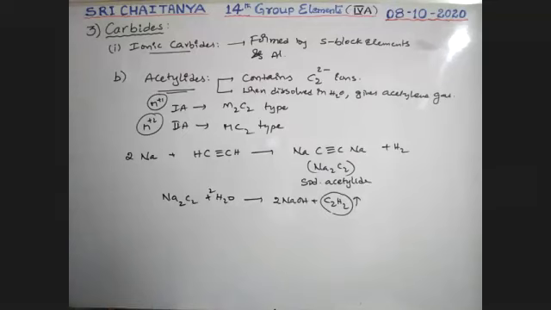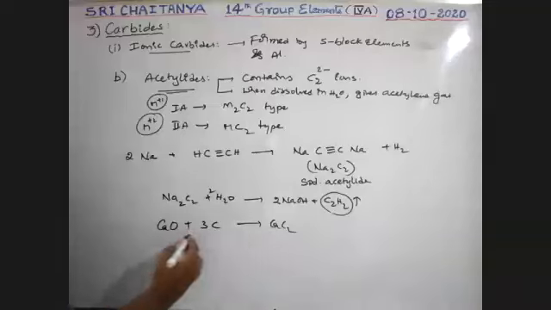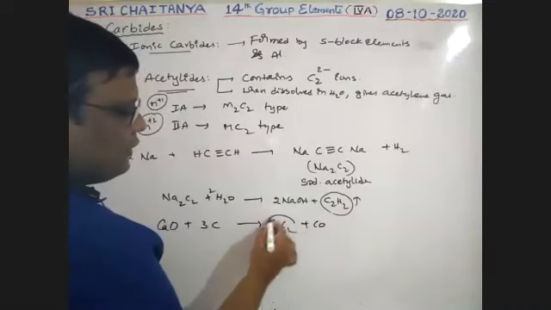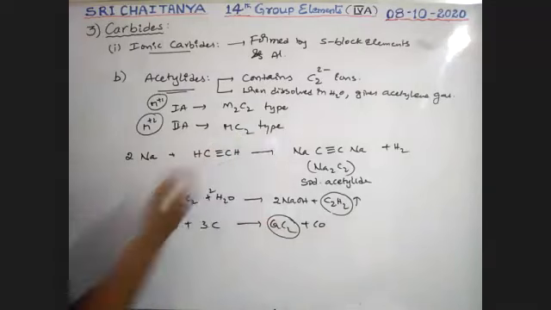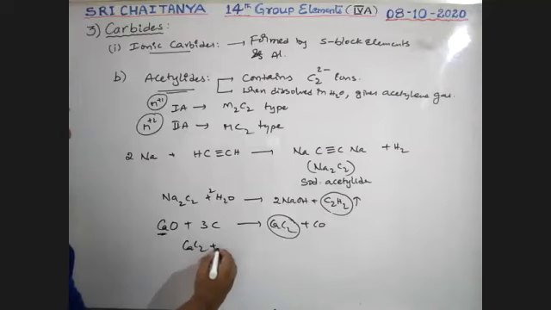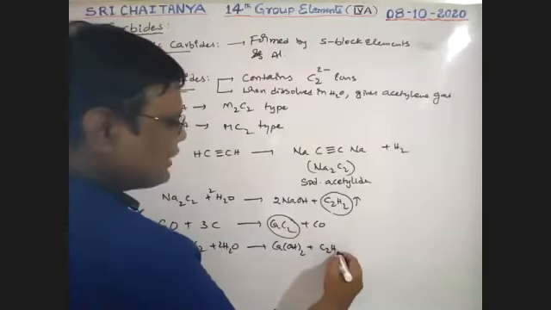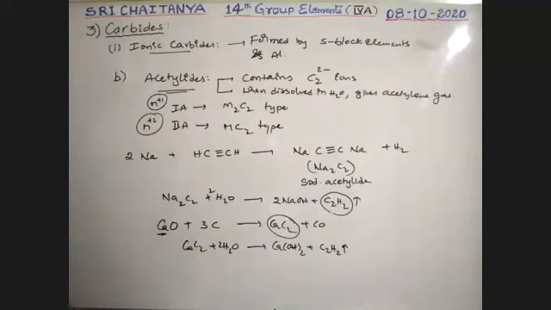Next, one more example. When calcium oxide, CaO, is heated strongly with carbon, it gives CaC2 plus CO as the product. This CaC2, calcium carbide, is the MC2 type. It is our second A group element. That calcium carbide, when dissolved in water, 2 moles water, gives calcium hydroxide and acetylene gas is released. So that's why it is also called acetylide.